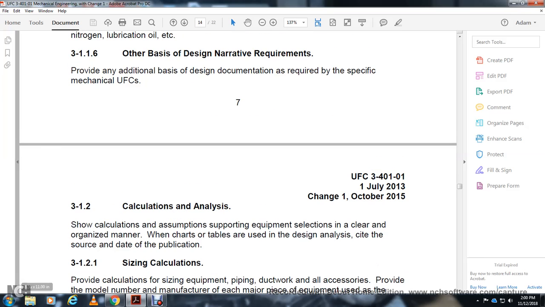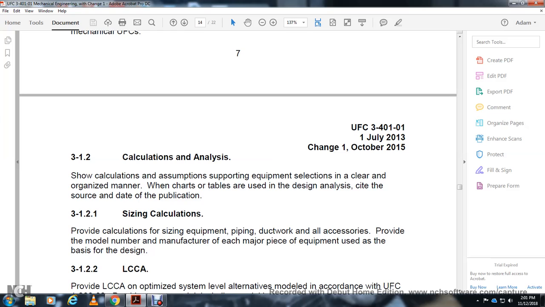3.1.2 Calculation analysis: the calculations supporting the engineering and equipment selection must be clear and organized, with charts and tables for review, and include the source and date of the publication. 3.1.2.1 Site of the calculation: provide the calculations for the sizing of the equipment and piping.